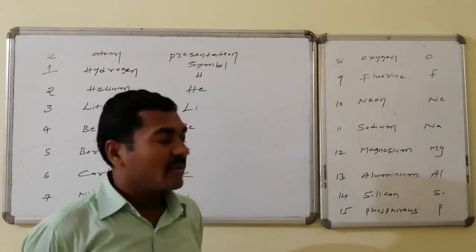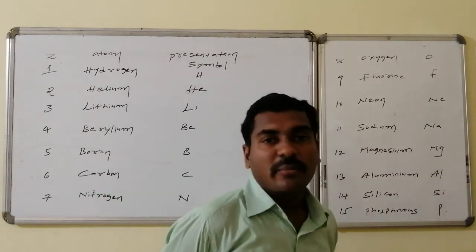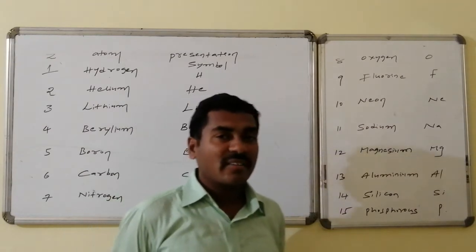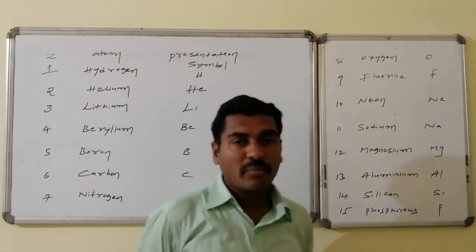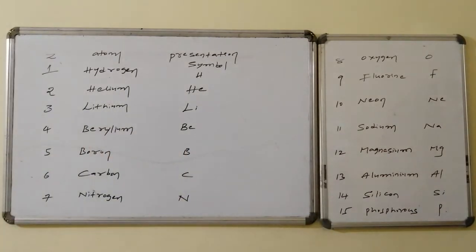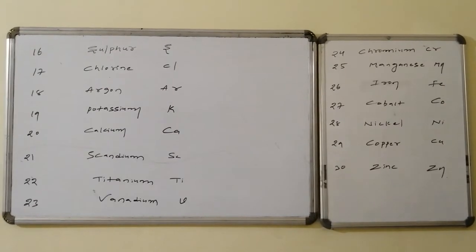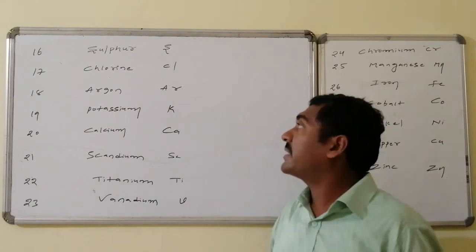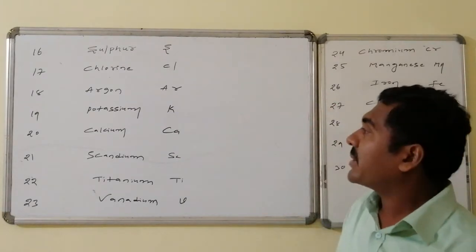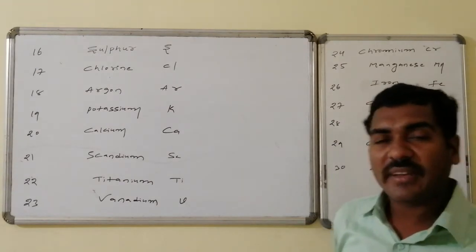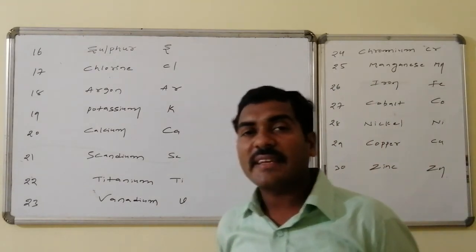Atomic number 12, magnesium, Mg. Atomic number 13, aluminium, Al. Atomic number 14, silicon, Si. Atomic number 15, phosphorus, P. Atomic number 16, sulfur, S. Atomic number 17, chlorine, Cl. Atomic number 18, argon, Ar. Atomic number 19, potassium, K. Atomic number 20, calcium, Ca.